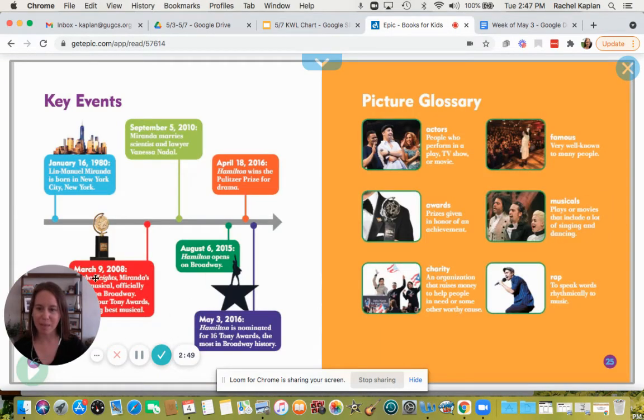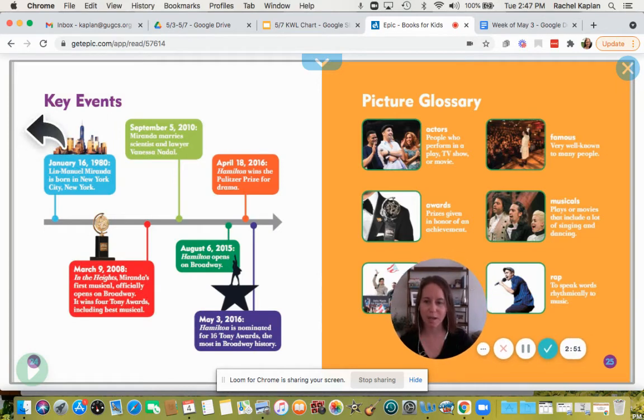Ooh, here's a timeline. We learned about timelines before. This timeline is called Key Events, and it's going to tell me about some of the important things that happened in his life. Let's read some of them and see what we learn. January 16th, 1980. Lin-Manuel Miranda is born in New York City. Oh, cool. In March 9th of 2008, In the Heights, his first musical, opens on Broadway and it won 4 Tony Awards. Pretty cool. I think I'll come back to the timeline later, but there's a lot that I can add to my KWL chart right now. Let's see.